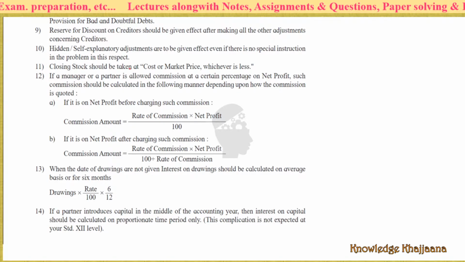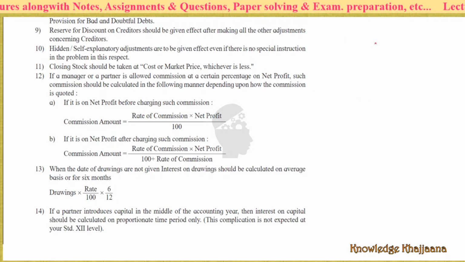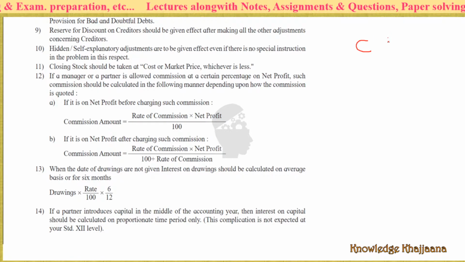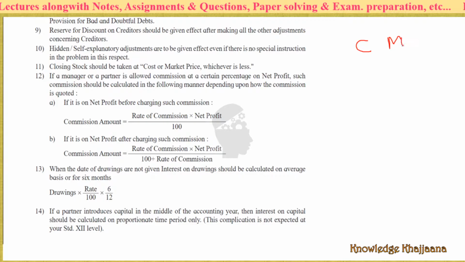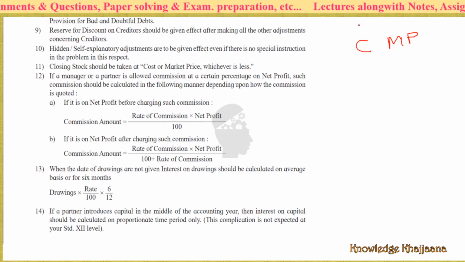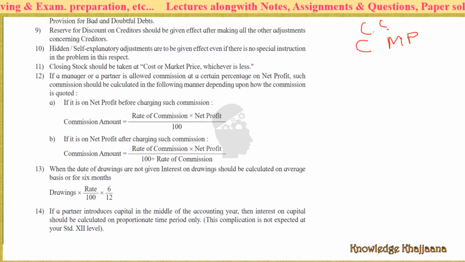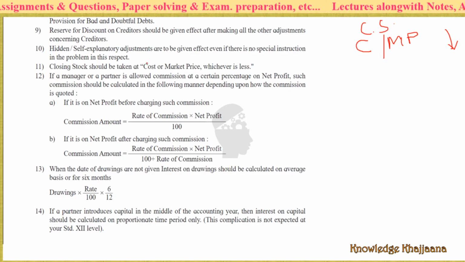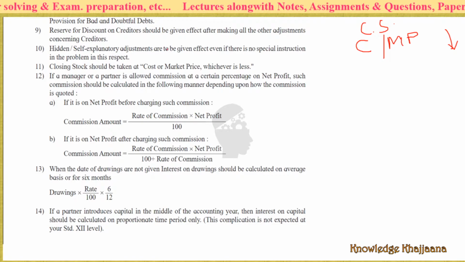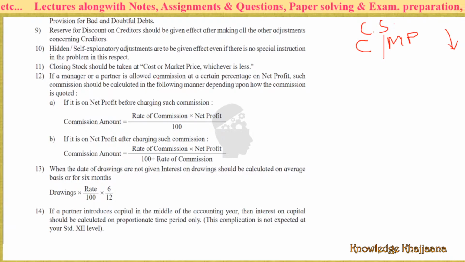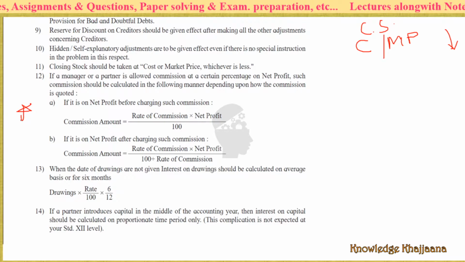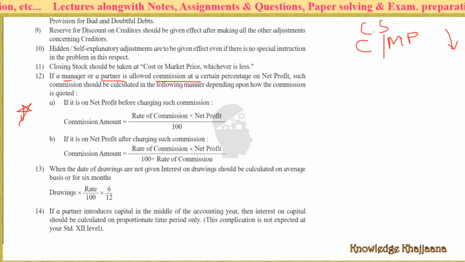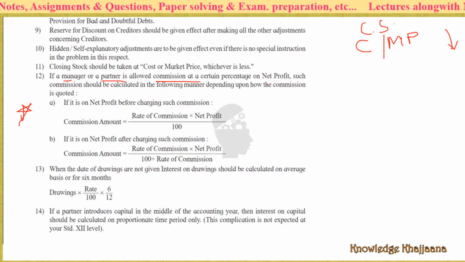Next, closing stock should be taken at cost or market price, whichever is lesser. Either cost or market price, whichever is lesser, for the closing stock. Next is again an important adjustment. If a manager or a partner is allowed commission at a certain percentage on net profit,